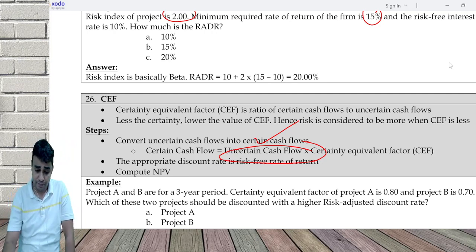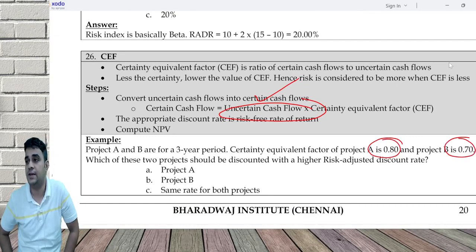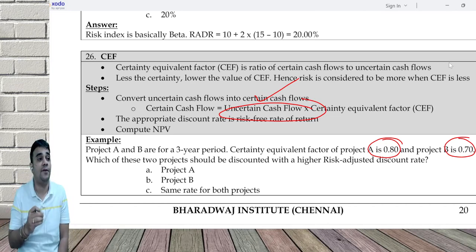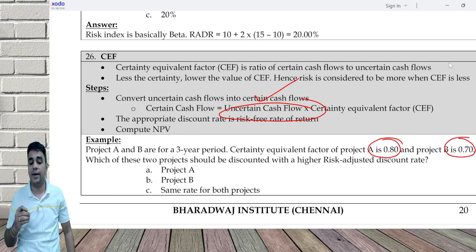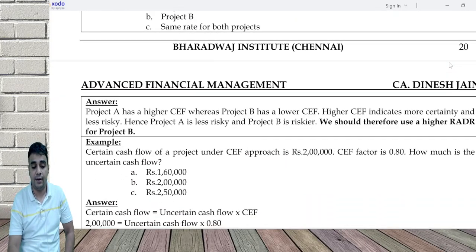No. I have projects whose certainty equivalent factors are 0.8 and 0.7. According to you, which is more risky? B is more risky. Lower CE, more risk, more RADR. So project B will be discounted at a higher RADR.